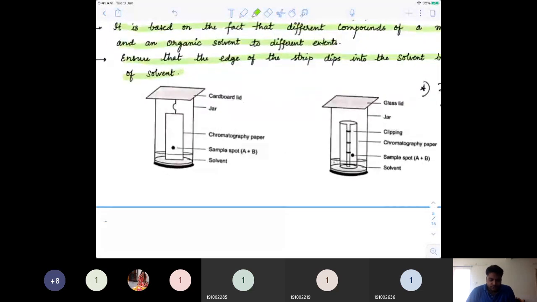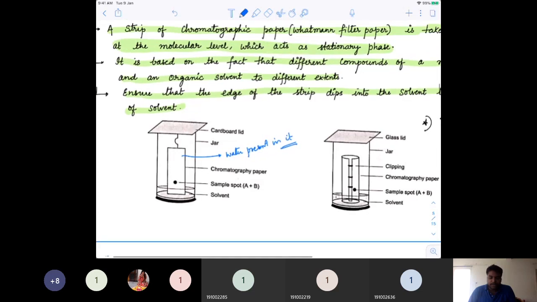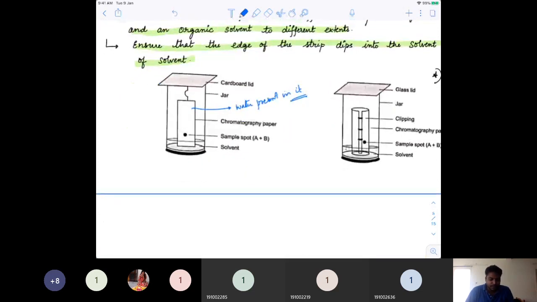So this time the stationary phase here is not the paper, but the water present in it. That's why it is called liquid-liquid chromatography. Then we make sure that the end of the paper touches the solvent, so that the solvent will start moving around on this particular paper. It will start moving and reach a particular solvent front.